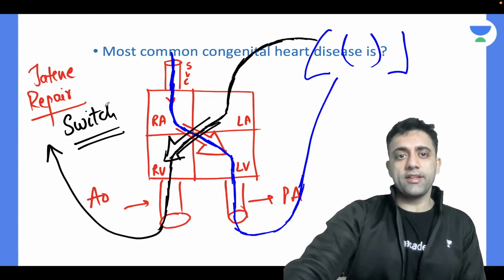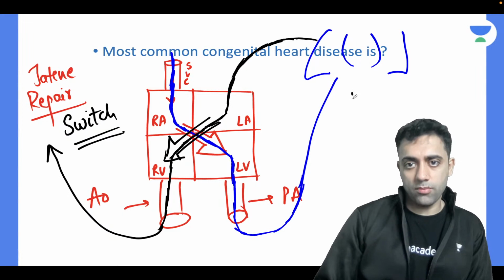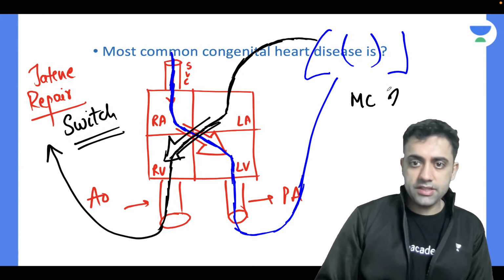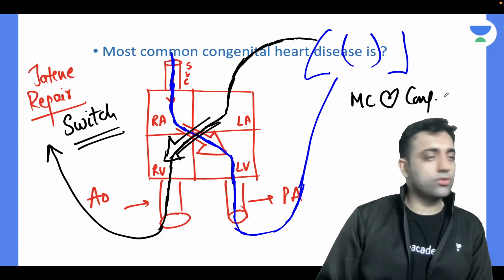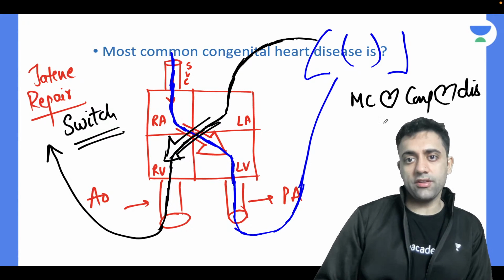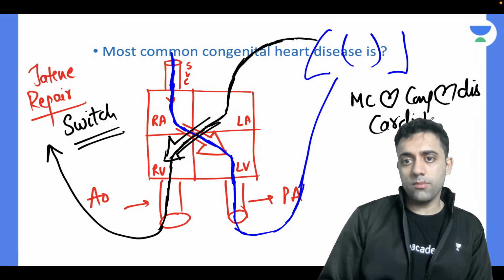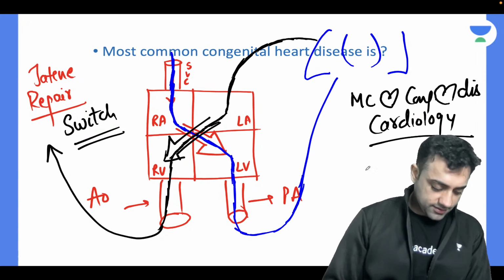Let's move further. Okay, the next question is: which is the most common congenital heart disease? Which is the most common congenital heart disease in cardiology? Anyone? Which is the most common congenital heart disease in the full cardiovascular system?